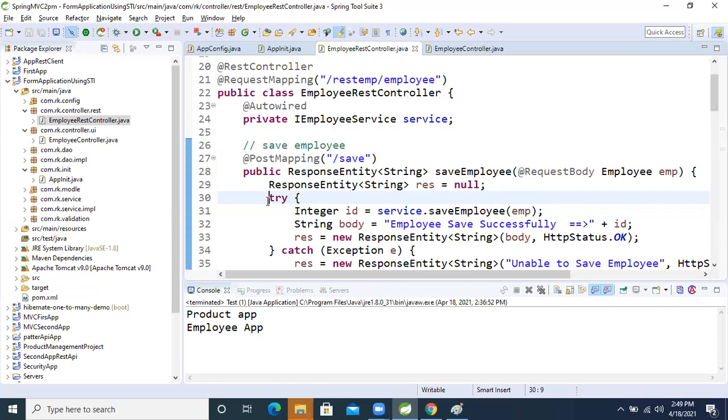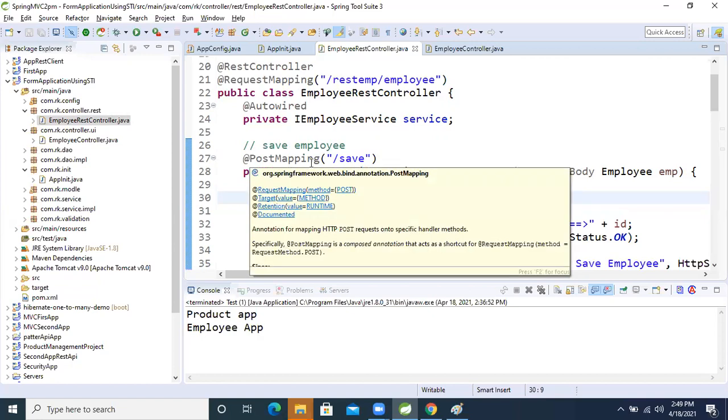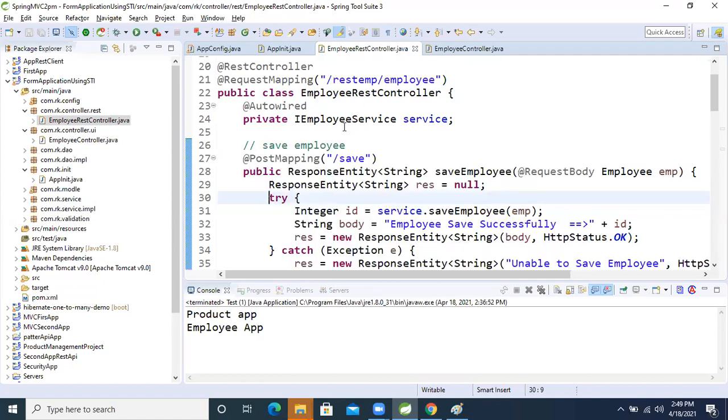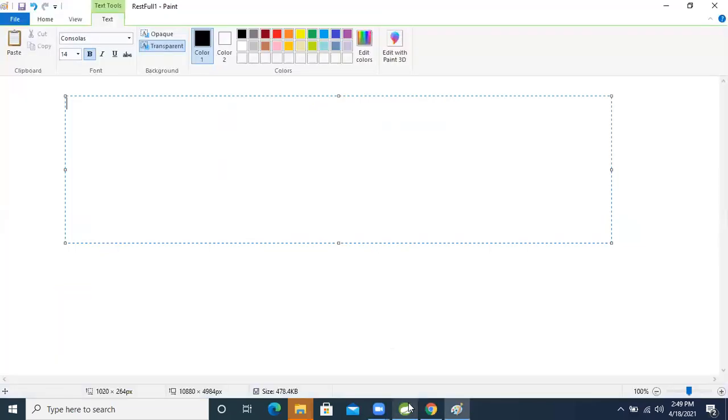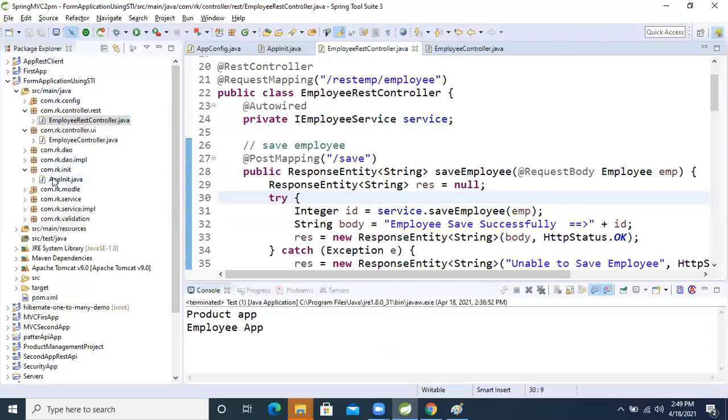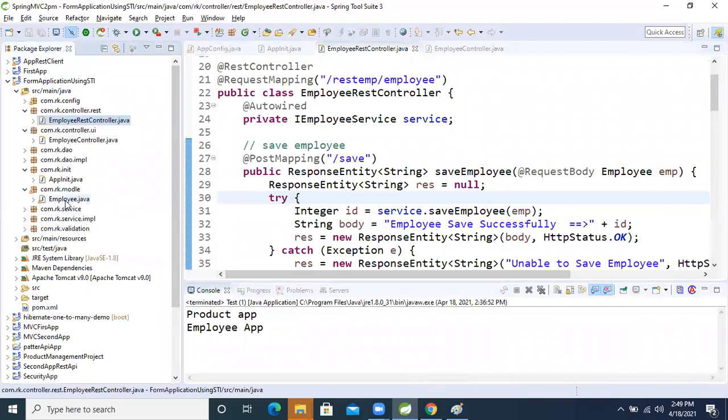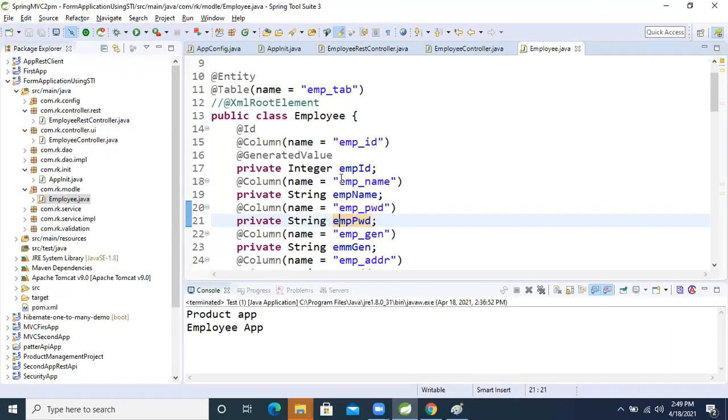In Swagger, we need to enter only the input, nothing more than that. Think about it: whenever we are saving data using the Postman client, we also need to look at the model class, whatever attributes are there. Based on those attributes we create the JSON data and send it. These things will be taken care of by Swagger UI. Okay guys, now let's move on.